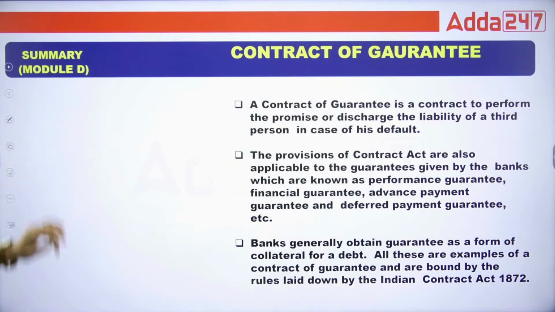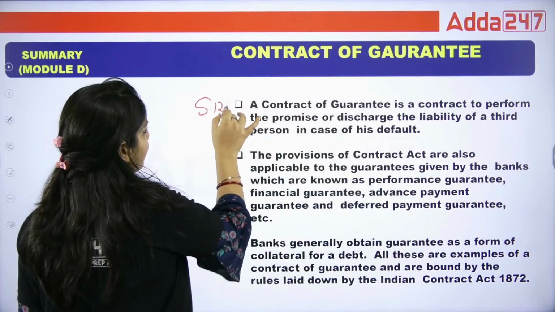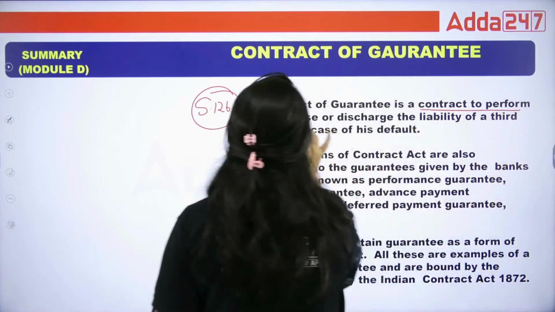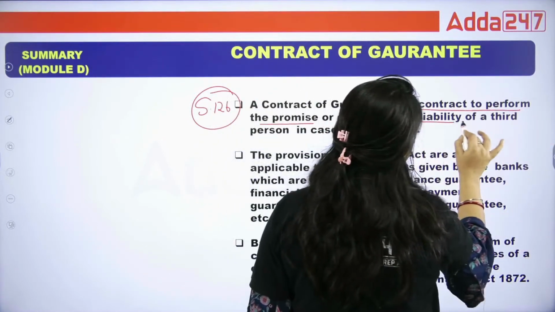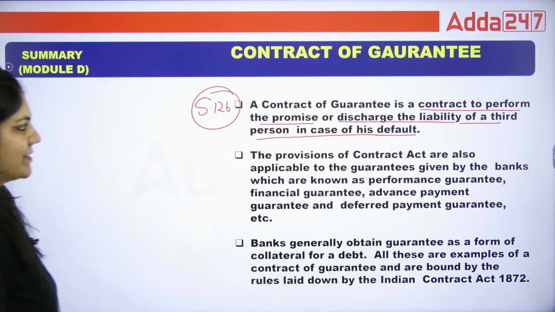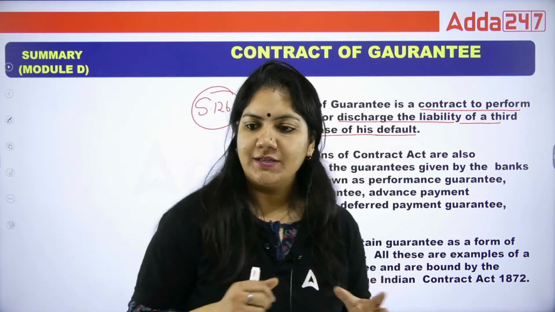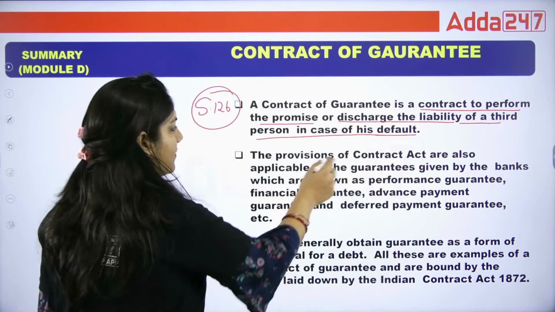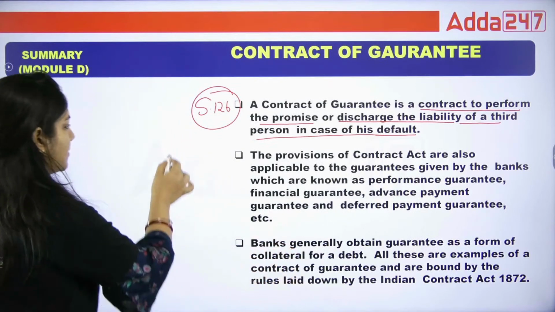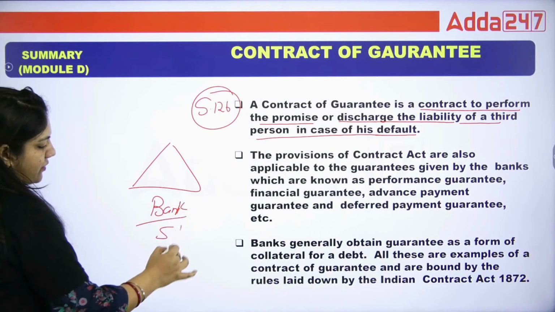Now see what is written here. A contract of guarantee, first of all, this is written in Section 126 of the Indian Contract Act. It is a contract to perform the promise or discharge the liability of a third person in the case of his default. This is the definition of contract of guarantee. The provisions of the Contract Act are also applicable to the guarantee which is given by a bank. As I have already told you, a bank also acts as a surety or guarantor.